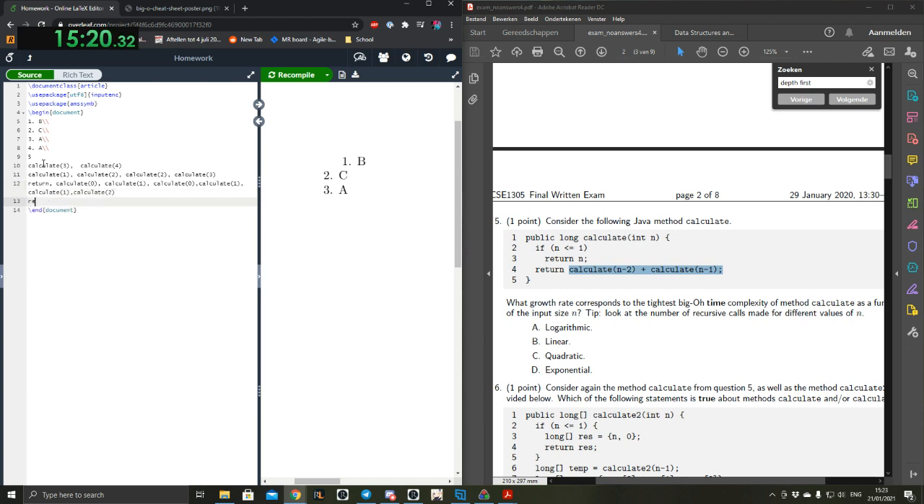And then calculate 0 will return, calculate 1 will return, calculate 0 will return, calculate 1 will return, calculate 1 will return, calculate 2 will do calculate 0 and calculate 1, and that will return and that will return. So all in all, we have 1, 2, 3, 4, 5, 6, 7, 8 calls for 5.